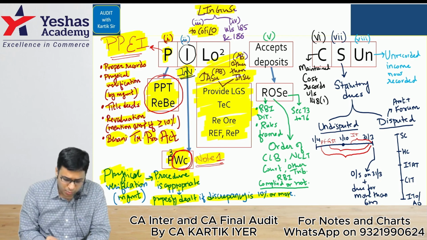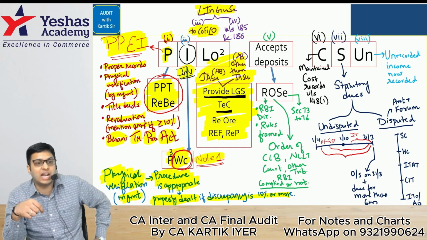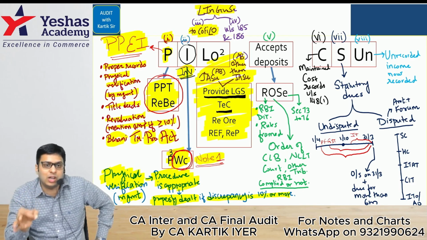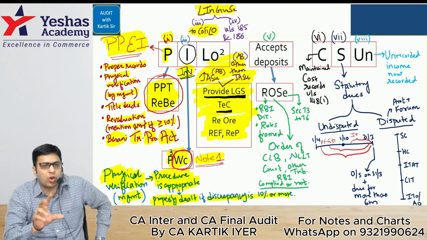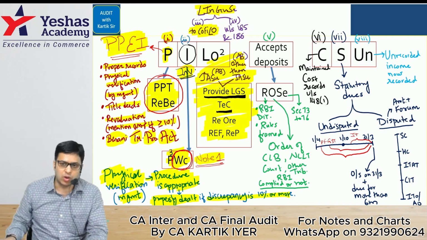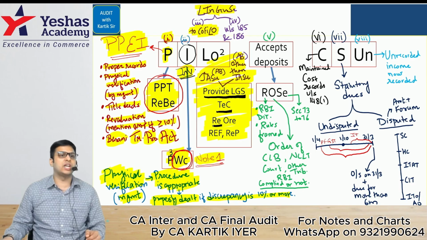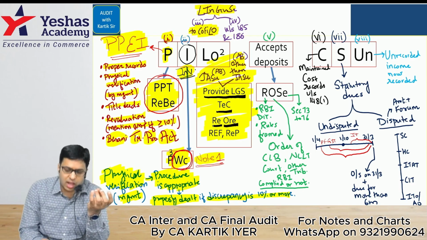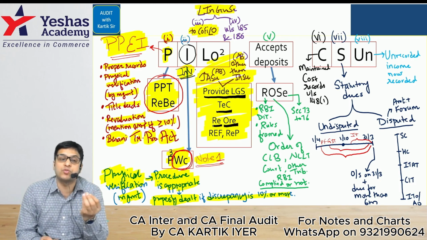Okay. Next, we had done provided loan, guarantee, security. We had done terms and conditions. When the company has given any kind of loan, whether the terms and conditions are prejudicial to the interest of the company, whether they are disadvantageous to the interest of the company, that is what the auditor will mention to the shareholders in the CARO report. Okay. Then we have RE, which means repayment schedule. Whether the repayment schedule is regularly followed in terms of principal and interest. Then overdue: if the amount is overdue for more than 90 days, whether the company has taken reasonable steps for recovery.